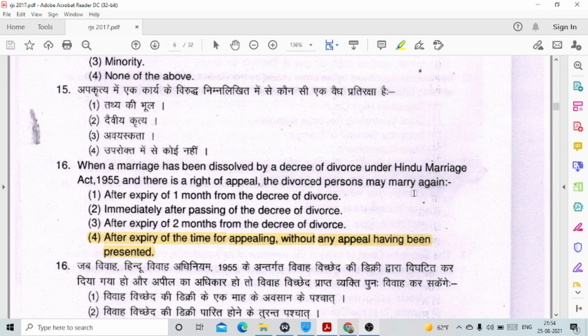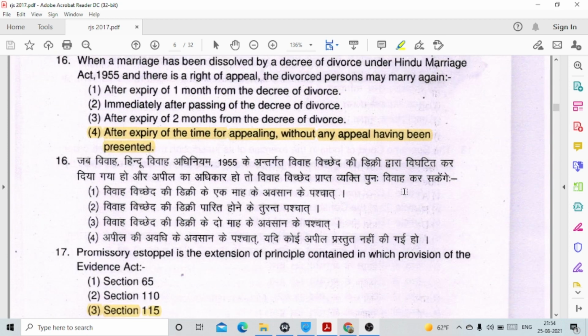Question number 16. When a marriage has been dissolved by decree of divorce under Hindu Marriage Act 1955 and there is a right of appeal, the divorced person may marry again only after expiry of the time for appealing without any appeal having been presented. This has been given under section 15 of Hindu Marriage Act.